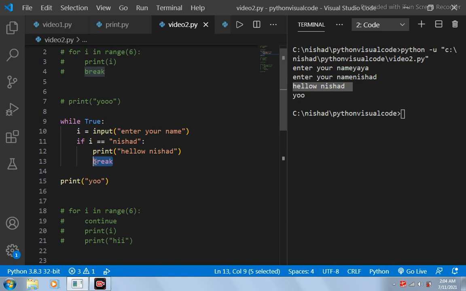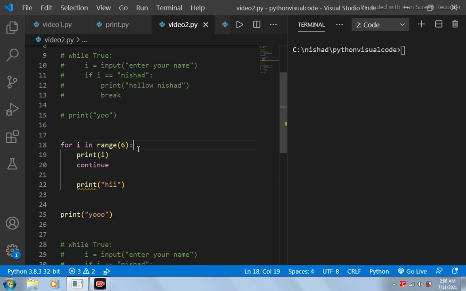So what this break statement will do is stop the execution of this while loop, and now the control of the program will jump outside of the while loop, and whatever is present outside the while loop will be getting executed. So in this case, this print u will be getting executed. So this is break. Break basically stops the execution of the loop and transfers the control outside of the particular